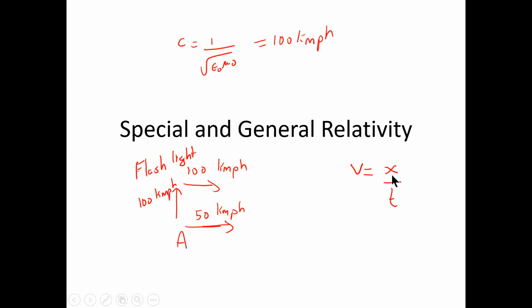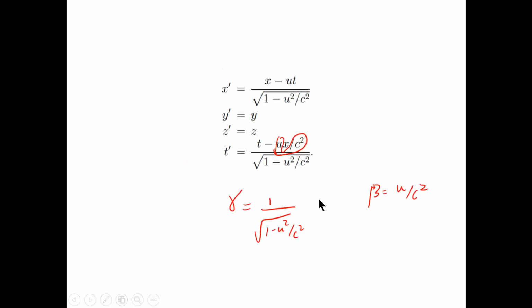Because velocity is x by t, the rulers and clocks that you're using are getting changed. That is why this speeding up is happening, because it's actually not speeding up. It's the same. So if it is the same, then your rulers and clocks that you're using have changed. That's why we have this rescaling of the position and your time coordinates by this amount, this gamma and beta factor.